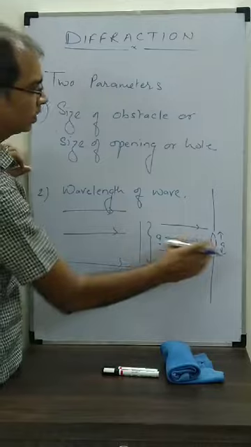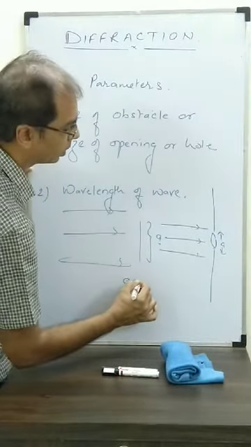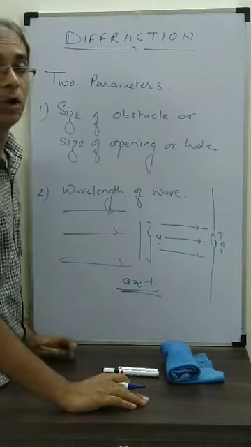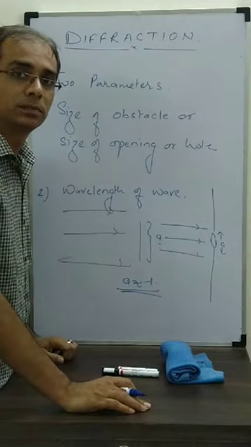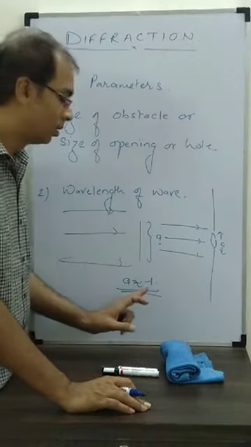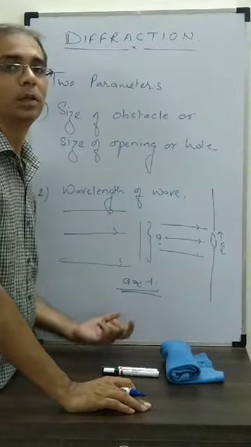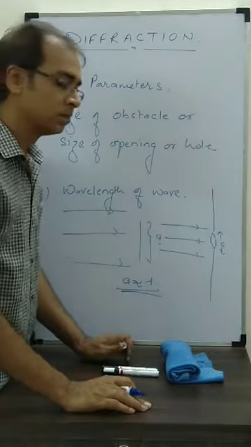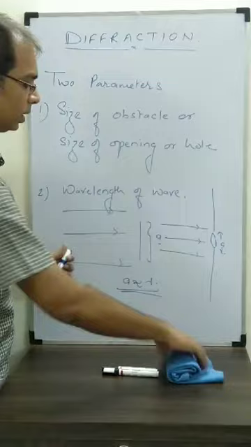Okay. So if this A is comparable to the wavelength of the wave, then we will observe diffraction. If it's smaller than the wavelength, definitely we will observe it, but at the most it should be comparable. If it's comparable, we will be able to observe the diffraction process. Let's see then what is happening in sound.